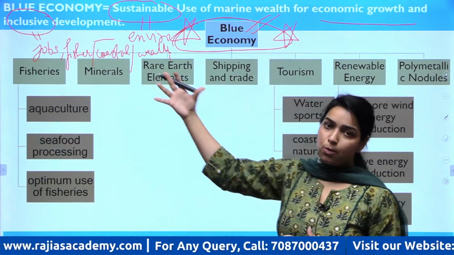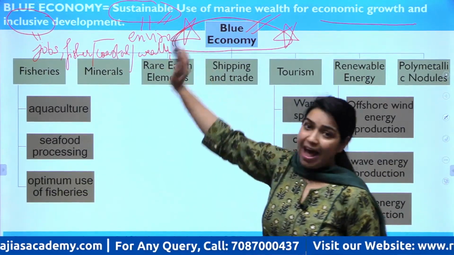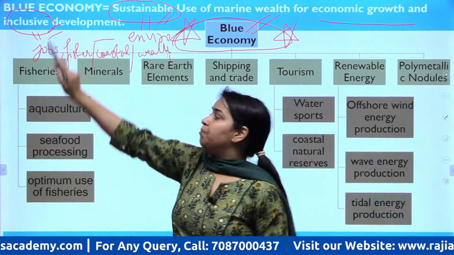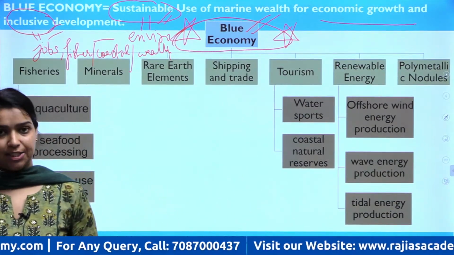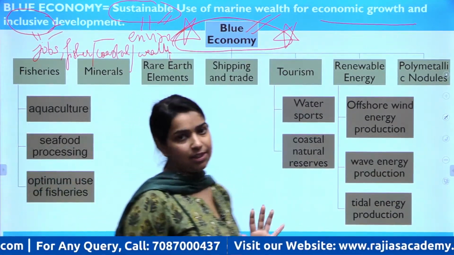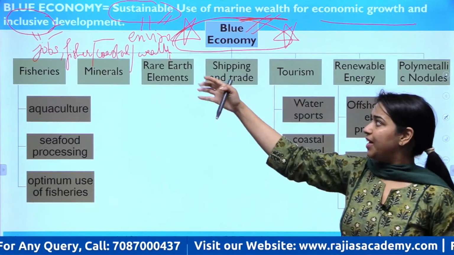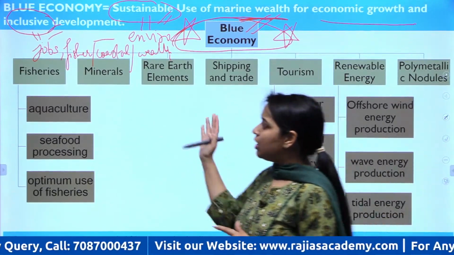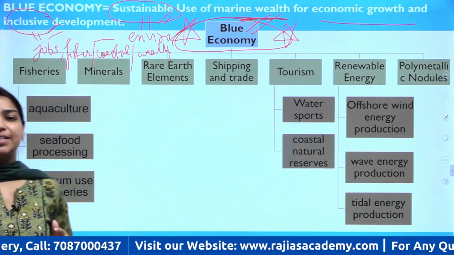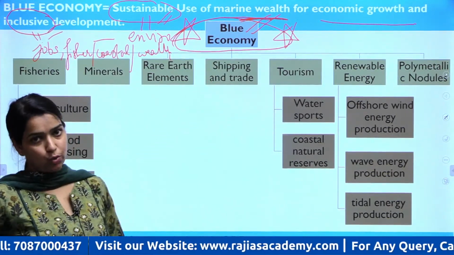Blue economy wants a type of growth that takes care of the environment as well as the people, the poor, the underserved people of the society, right? That is the basic understanding of blue economy, using marine resources to provide sustainable and inclusive growth. Now, these are the various components that form part of blue economy.